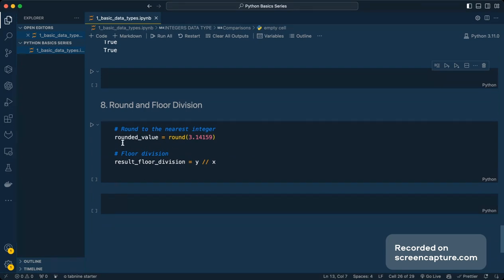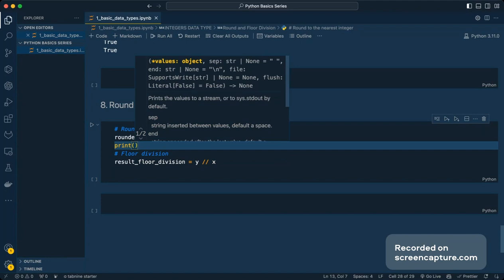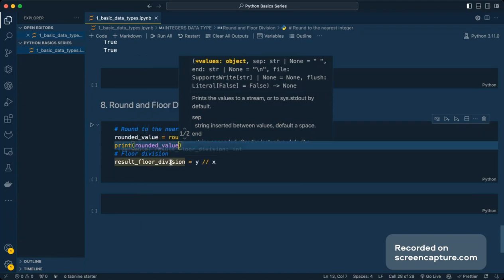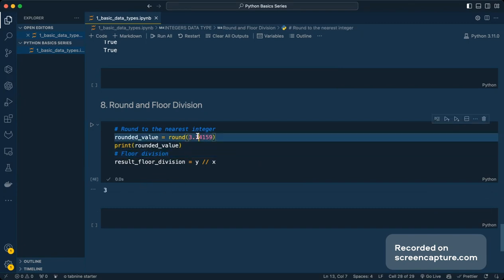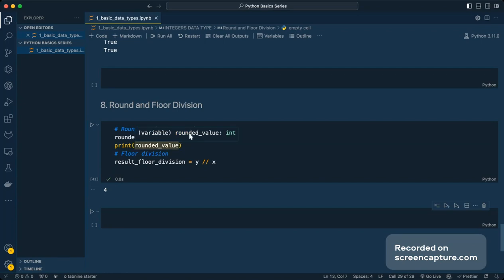Everybody knows what round means. If the value after the decimal is greater than, let's assume, 5, it will give us the next integer, and if the value is less, it will give us the lower one. So after the decimals, we check whether it is greater than 5 or not. If it is greater than 5, it will give us the next possible integer value. It's basically rounding up that value. I hope I'm able to explain it correctly. It's not that tough, because ultimately rounding is basically removing the decimals, getting the real part of the integer.